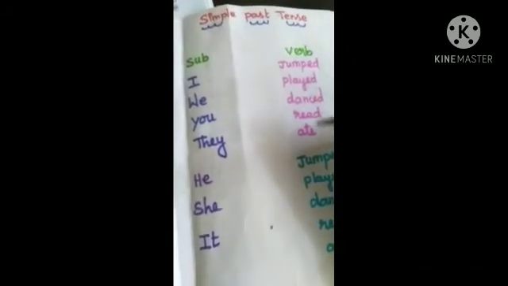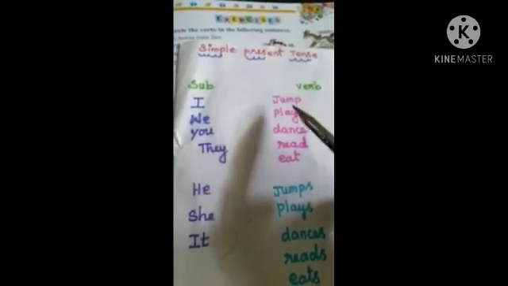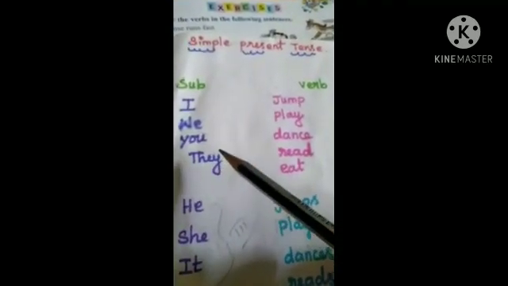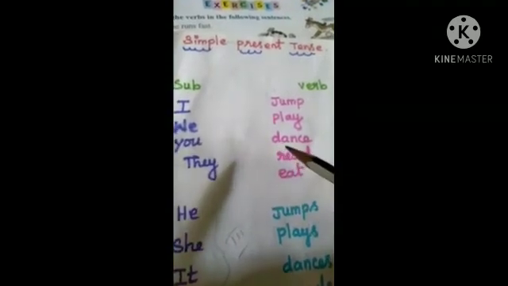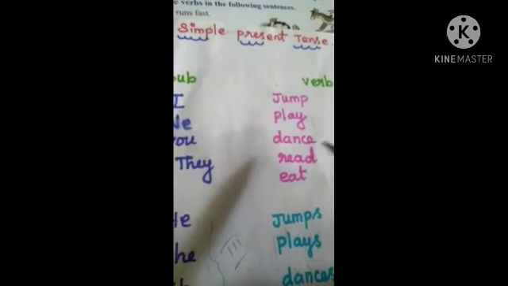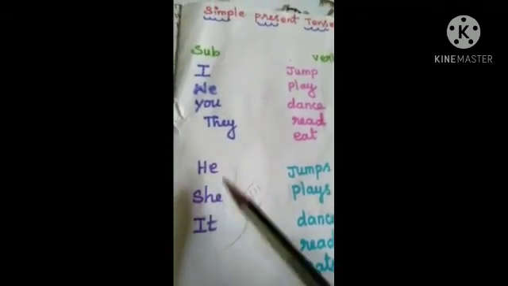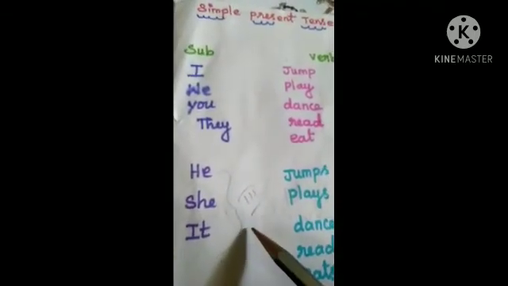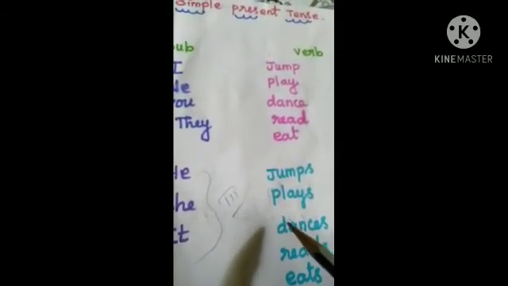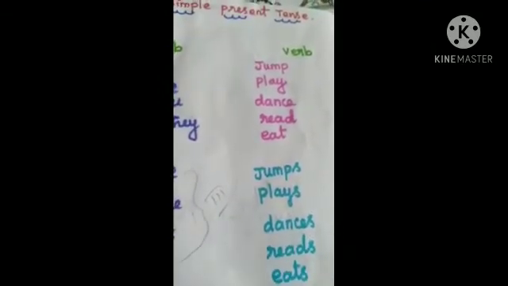But in simple present, I, we, you, they will come, no need to add anything with verb. But he, she, it, third person singular will come, we will add s and es to the verb.